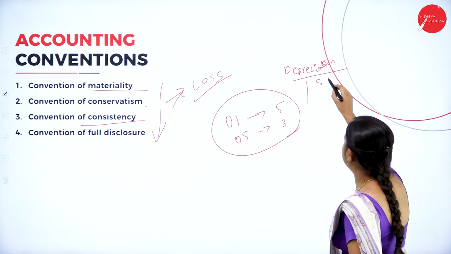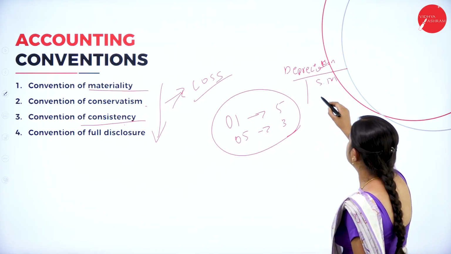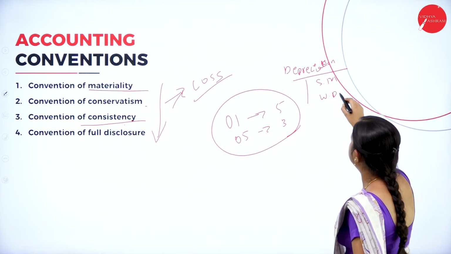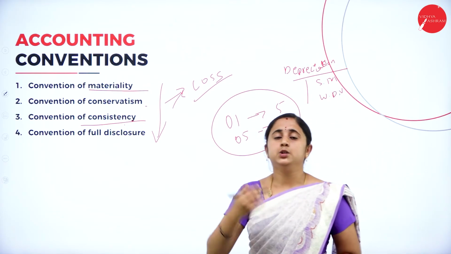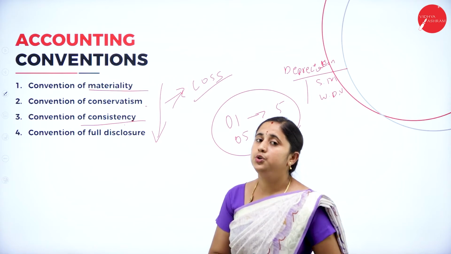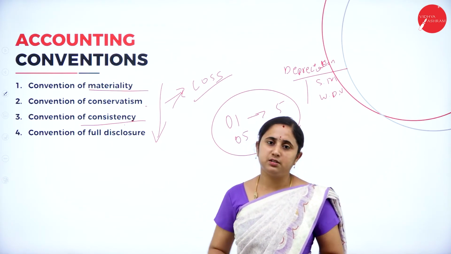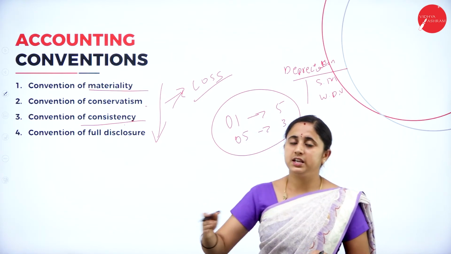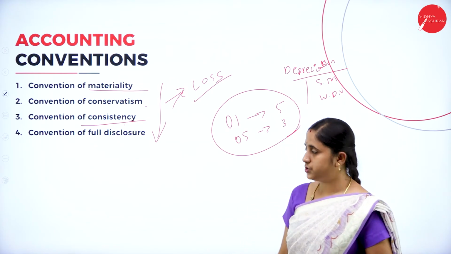One year you will maintain the straight line method. Next year you will switch to the WDV method. Again you will switch to the straight line method. So, don't switch from one method to another method. Maintain consistency in maintaining the books of accounts.